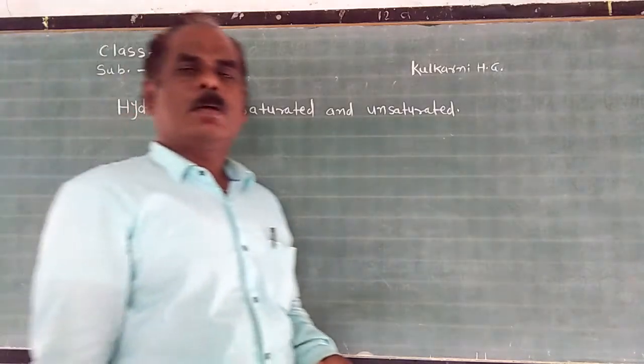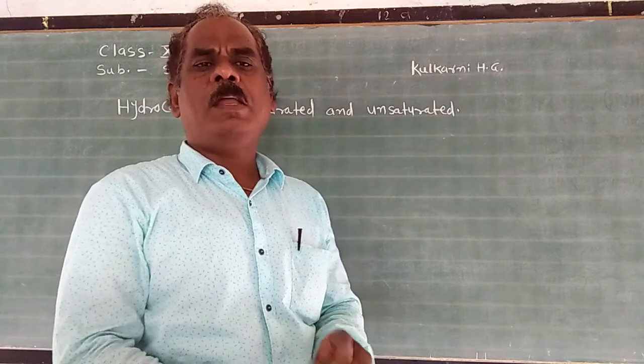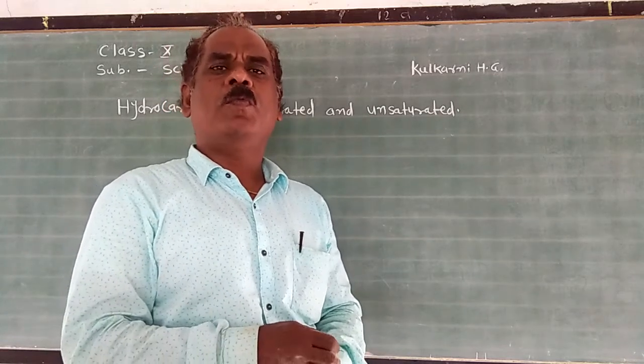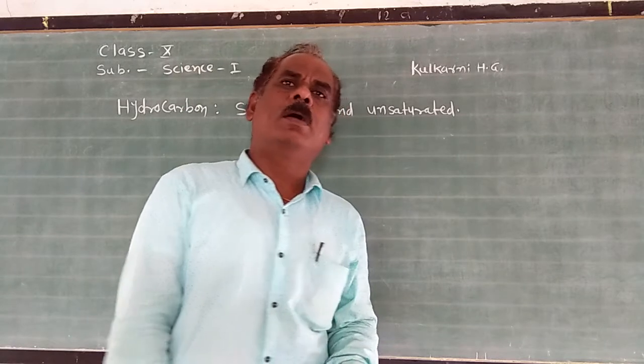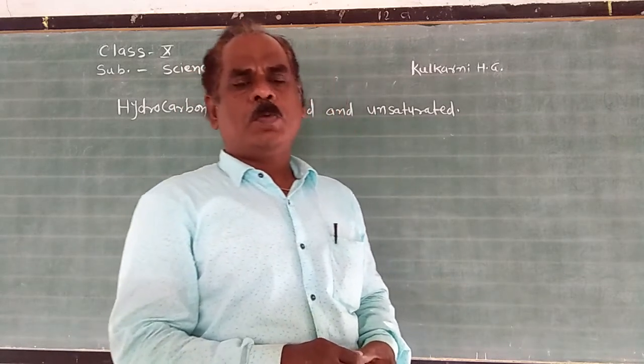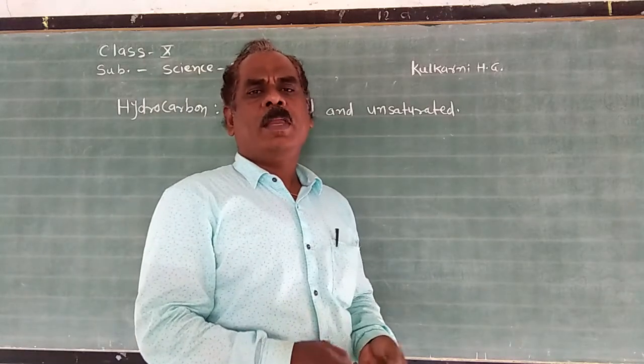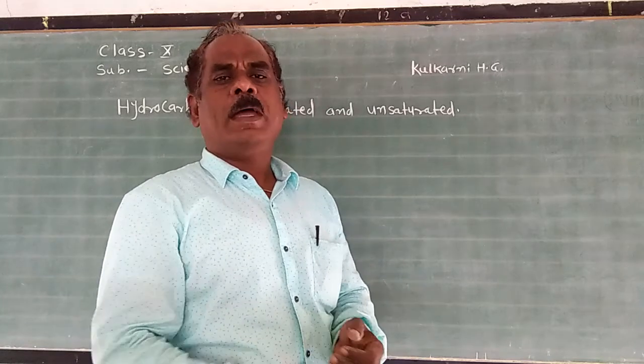You remember, hydrocarbons have a large number of compounds because of the four properties of carbon. First property, catenation. Next, they have multiple bonding. Next, isomerism.